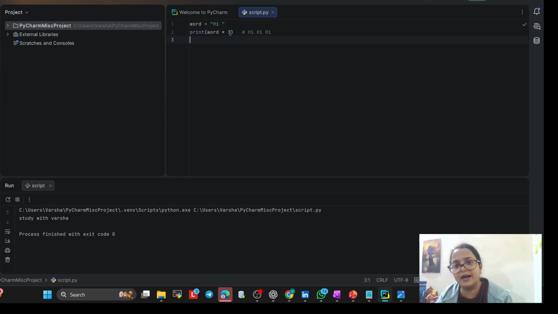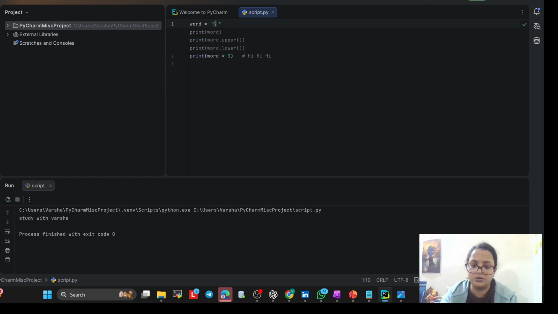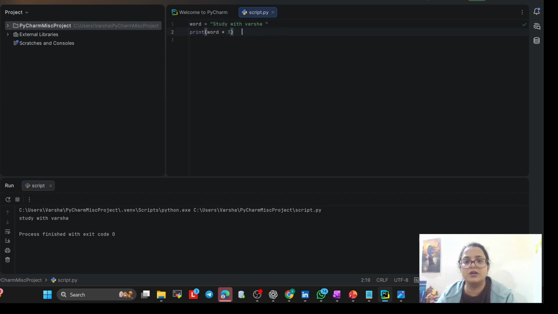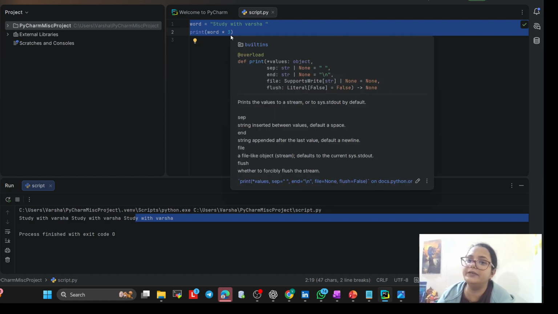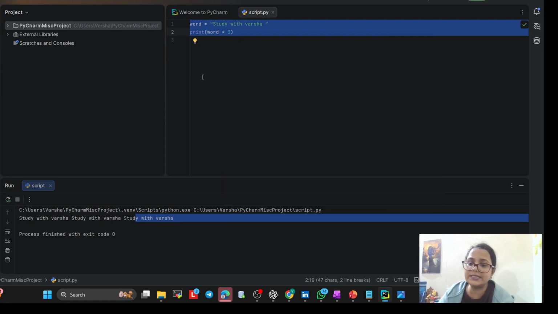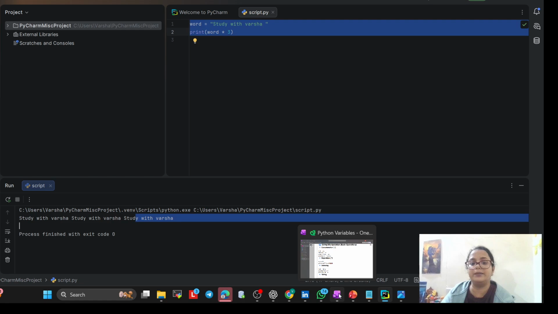Word is hi. Print word into thrice of hi, or here you can write like study with Varsha. Okay. Now just try to run it. We have used print word asterisk 3. See, study with Varsha, study with Varsha, study with Varsha. So thrice it has been written. Now this is nothing but repetition in Python.